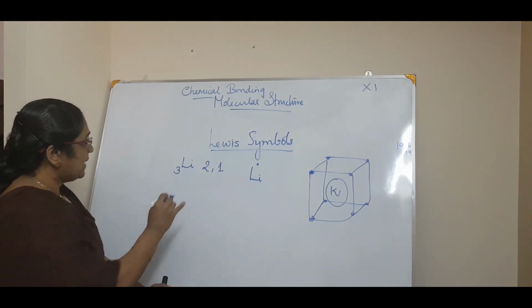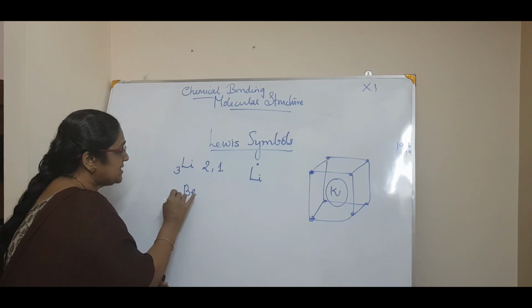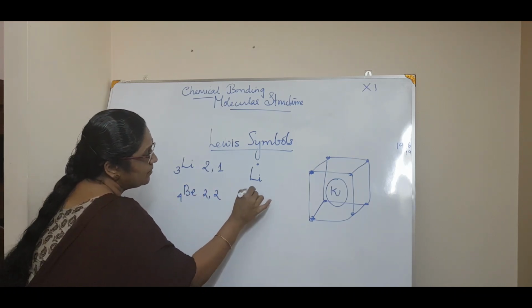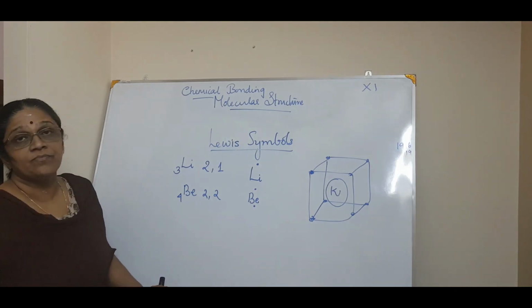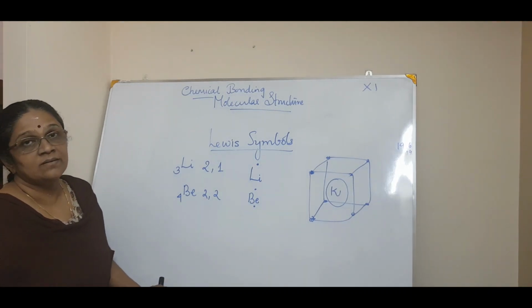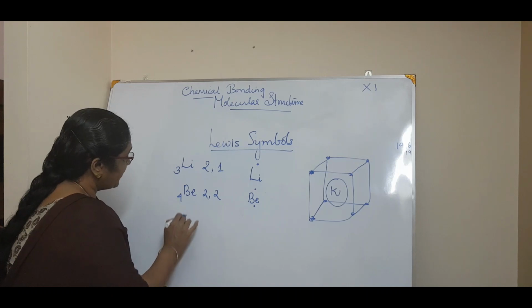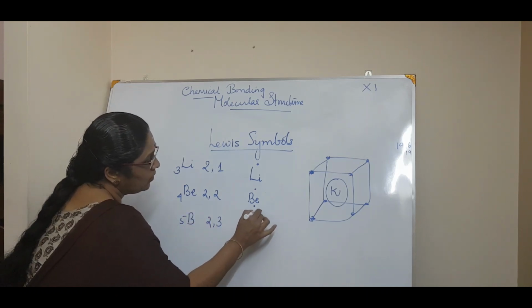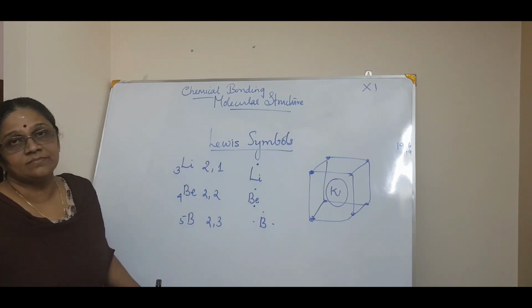Isn't it? For example, lithium, beryllium. Beryllium is 4, it is 2, 2, and I can write it as beryllium with 2 dots like this. Got it? Now boron, 5, it is 2, 3. So boron with 1, 2 and 3 dots.